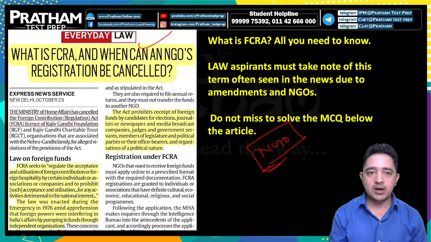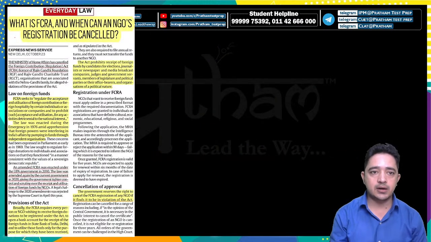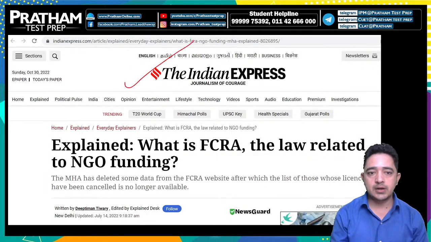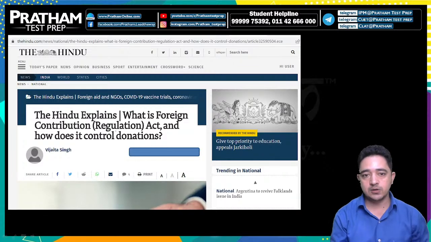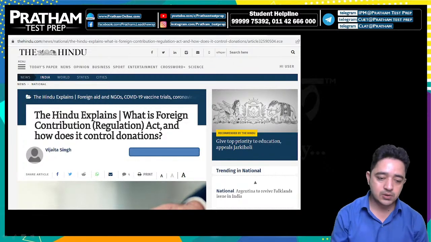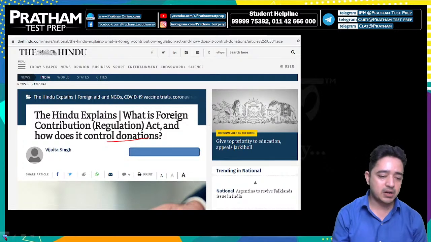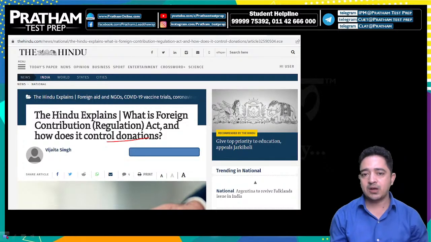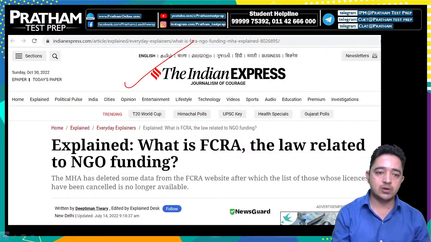The article is from the Indian Express, explaining what FCRA, the law for NGO funding, is. The Hindu also explains what the Foreign Contribution Regulation Act is and how it controls donations. We discuss these articles in a simple and lucid manner, so that students have a good command over how to make notes and short notes.